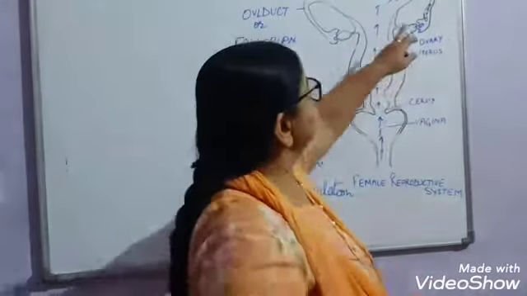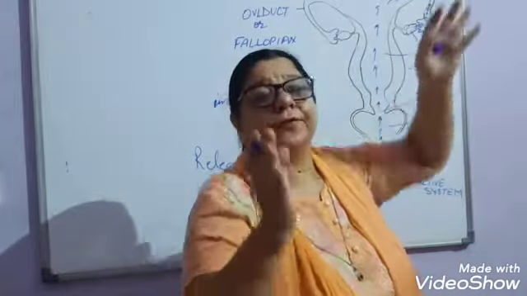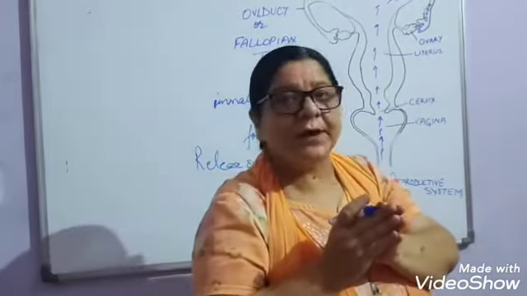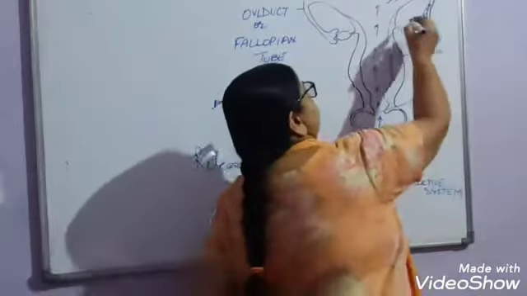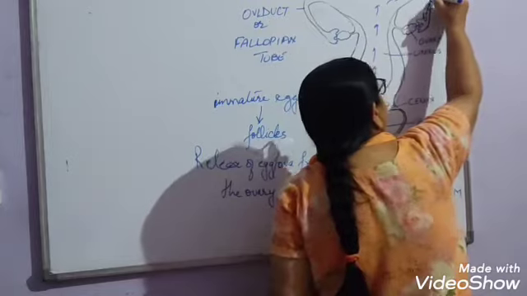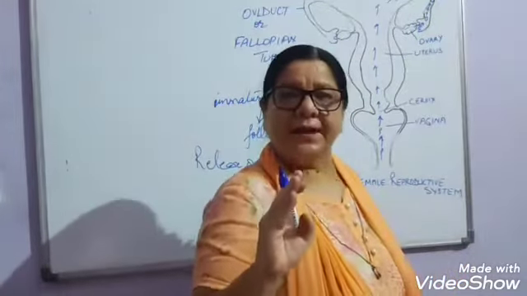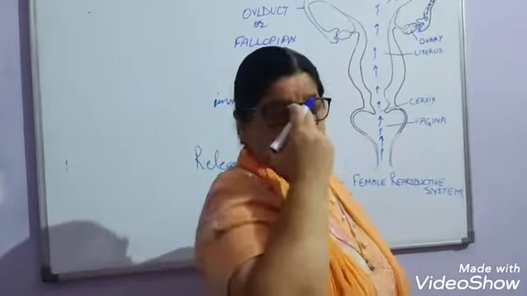If it reaches the egg and fuses with the egg, fertilization will take place. After fertilization has taken place, a zygote will be formed. As I told you in the beginning, zygote means fertilized egg.